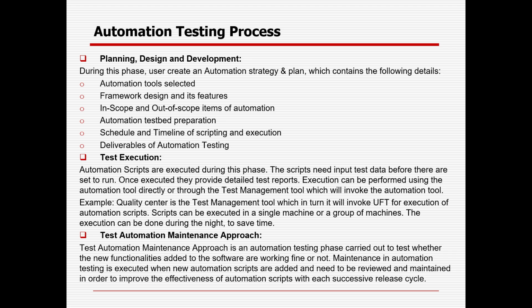Similarly, for automation you need to create the strategy and the plan, which contains a couple of important details: whatever tools you will be selecting, whatever framework you will be selecting, what features are in scope and out of scope for automation, the test bed preparation, what test cases you will be automating, the schedule and timeline of scripting and execution, and the deliverables you expect from your automation testing journey. Then after that you can proceed with the development and then go to the test execution phase.